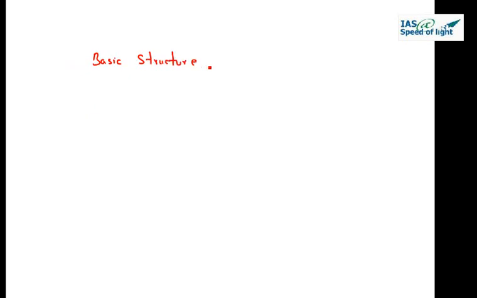Basic structure. The first one is the supremacy of the Constitution. So supremacy of the Constitution is a basic structure as per the Supreme Court. The secular characteristics, India is a secular country. Federal structure. Separation of powers.